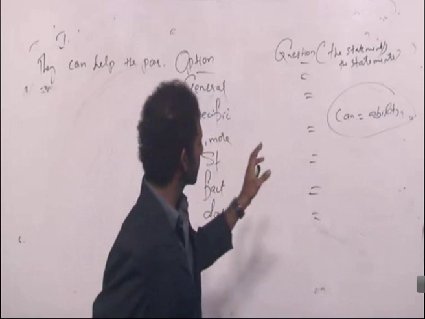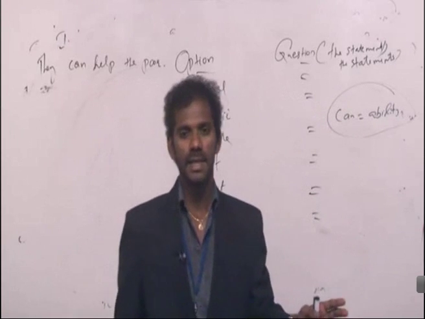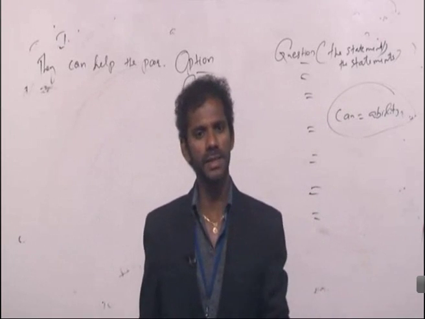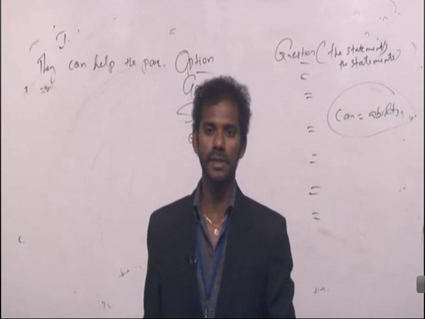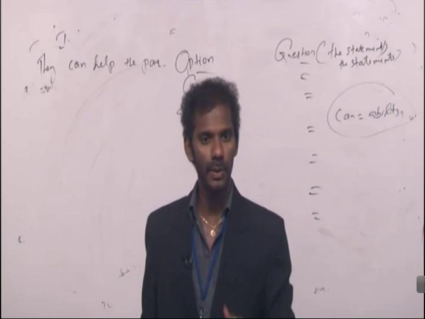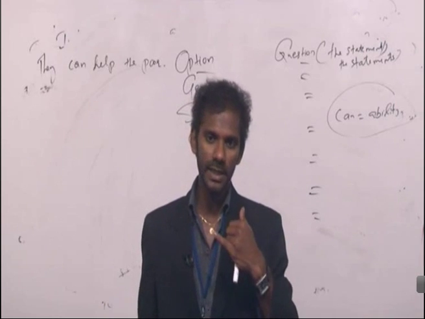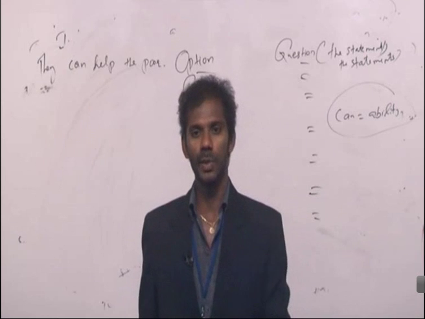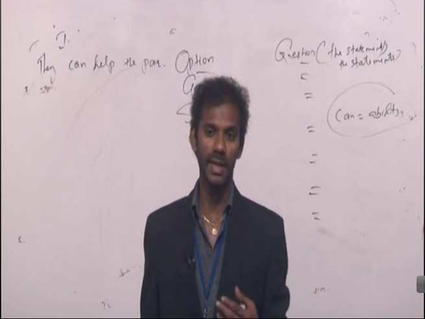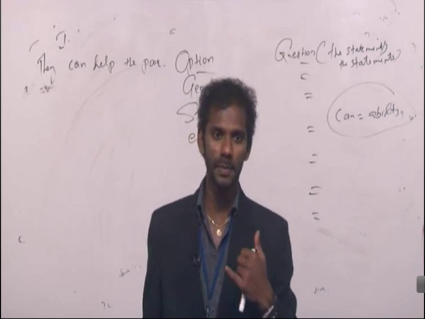Because can stands for ability. So if I say, can I speak to that person? I'm questioning my own ability. Right? Negative or positive? That's negative because I'm questioning my own ability. Now if I have the ability to make a call, I'll surely have the ability to speak to that person as well. Right? There's no need for me to question my ability. So can I speak to that person is wrong. It should be may I speak to that person.